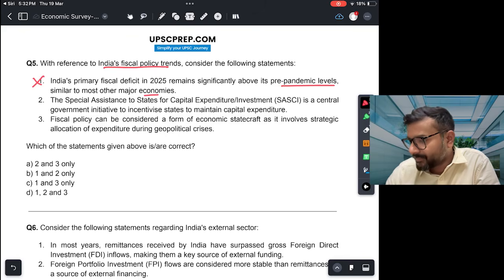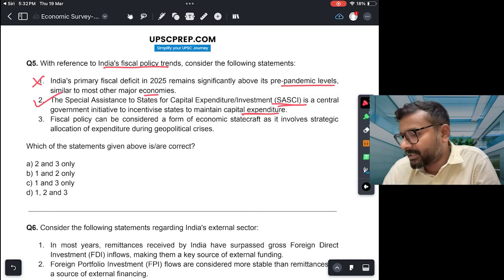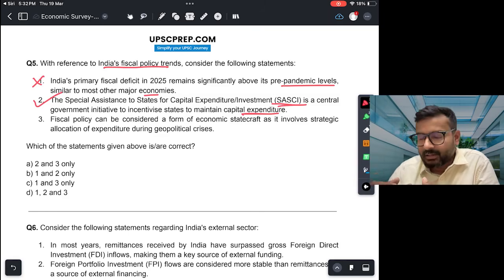So this is incorrect. The special assistance to states for capital expenditure investment is a central government initiative to incentivize states to maintain capital expenditure. Again, this is a correct statement. SASCI is a central government initiative where they give loans at nil interest or very low interest to states so that they are able to maintain capital expenditure. So this is correct.